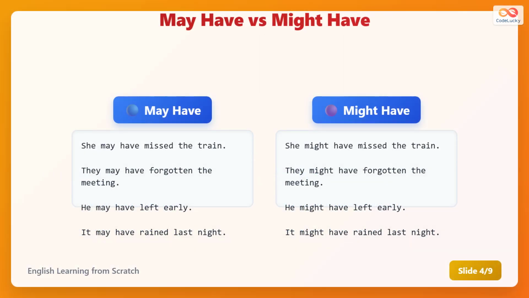May have and might have have very similar meanings. Both express about 30% possibility that something happened in the past. You can often use them interchangeably. For example, she may have missed the train or she might have missed the train. Both suggest it is possible but not sure.